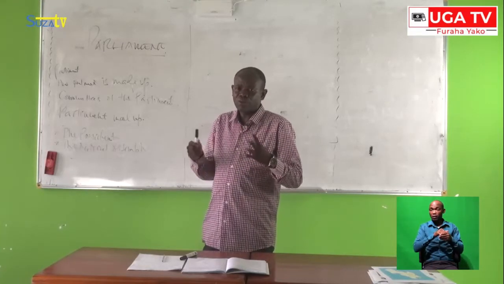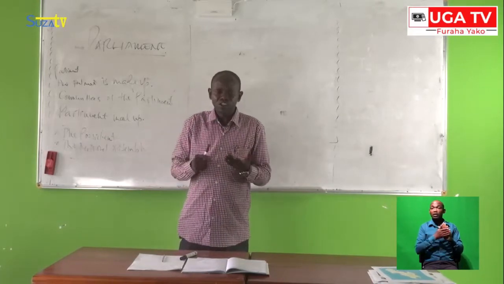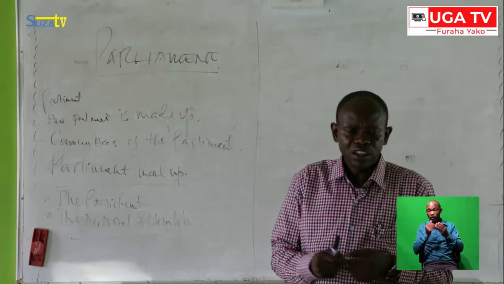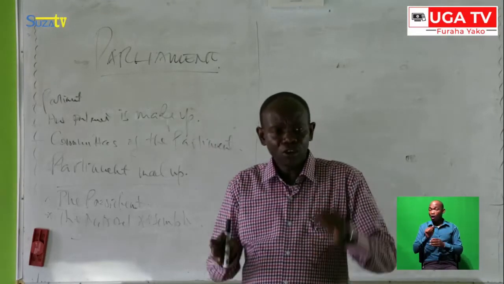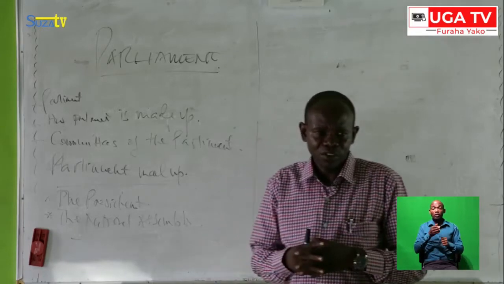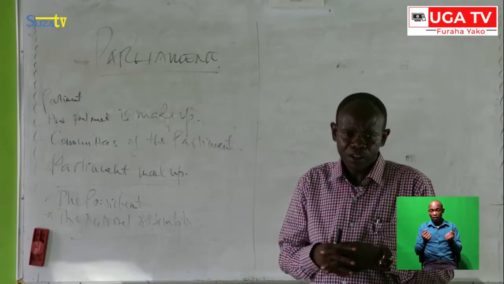People need a number of things. They need resources, for example, water, education, and other welfare. The parliament members have to work on all of these so that the people can benefit from the parliament.